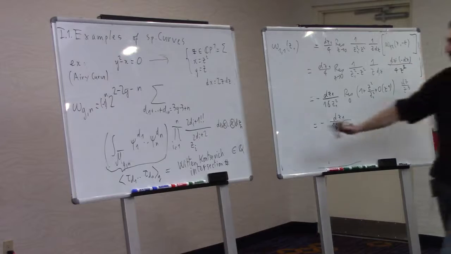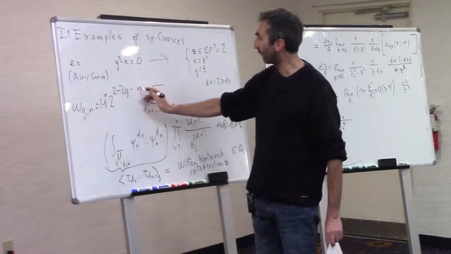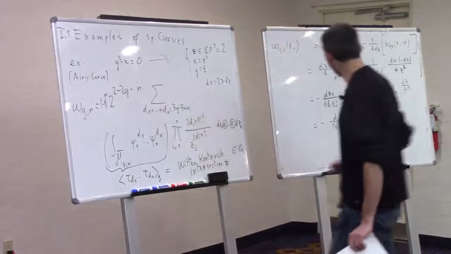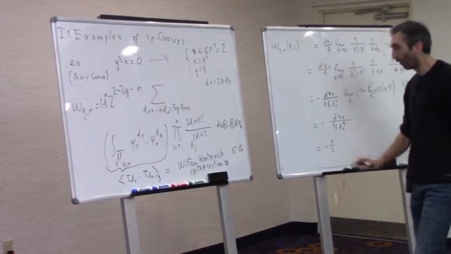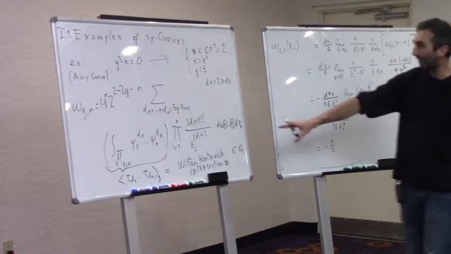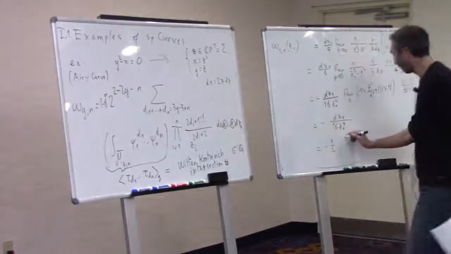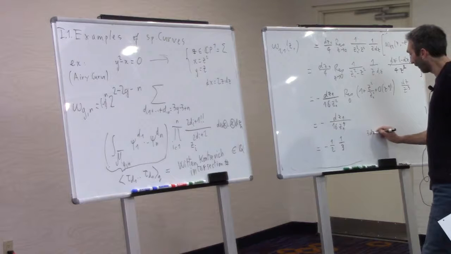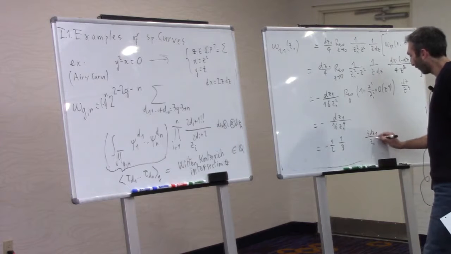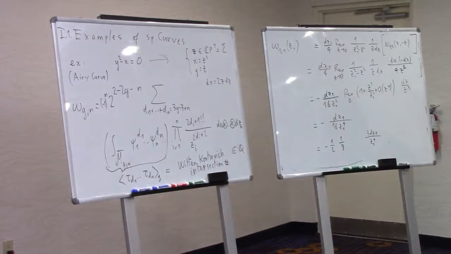And again, if you want to compare to this expression, 2 minus 2g minus 1 is minus 1. So again, this will be compared to minus 1 half. And here it corresponds to d equals 1. And here, let me put 1 over 3 times 3 dz1 over z1 to the 4, because this is the term that is here, and times the 1 over 16 now it becomes the 1 over 24.